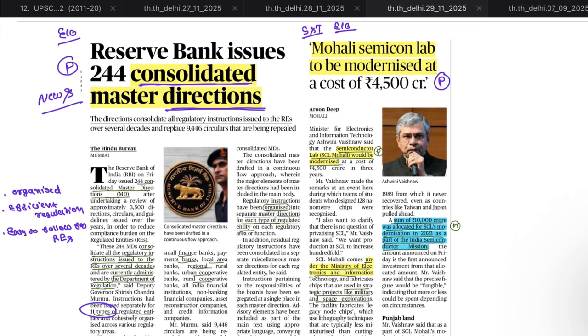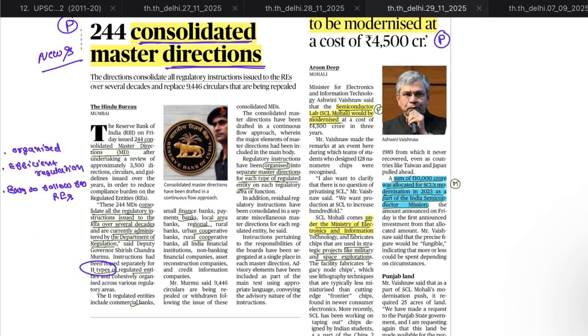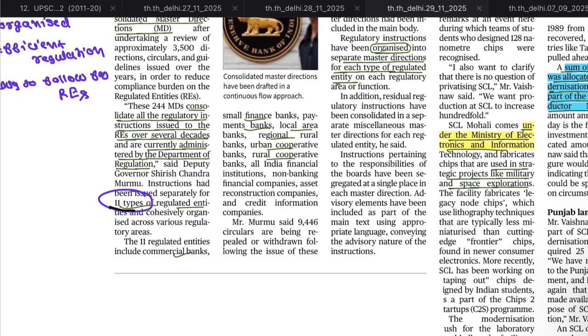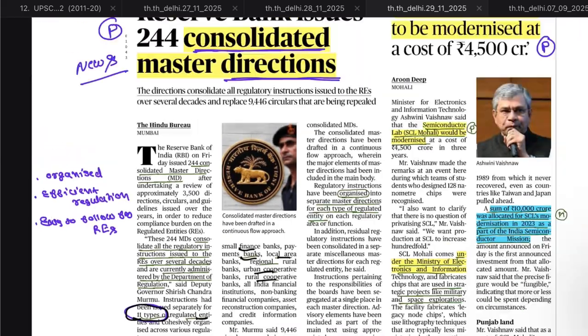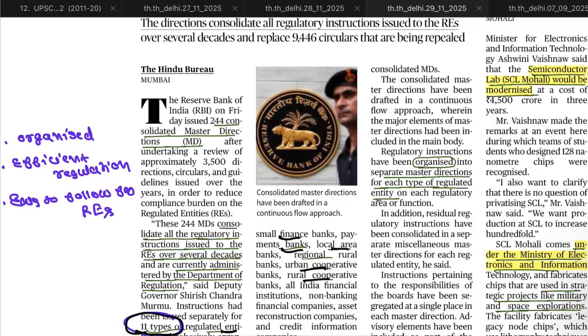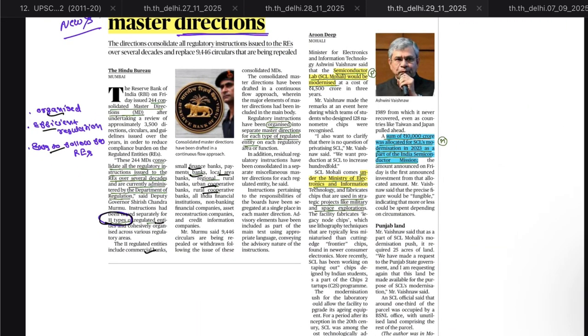RBI has consolidated master directions. This means the RBI is the main regulatory body in the banking sector, and there are 11 types of regulatory entities which the RBI has organized to regulate: commercial bank, small finance bank, payment bank, local area bank, urban cooperative bank, rural cooperative bank. This type of consolidation, what is important? Now the regulation will be organized, efficient and easy to follow by the regulated entities. These are called regulated entities.